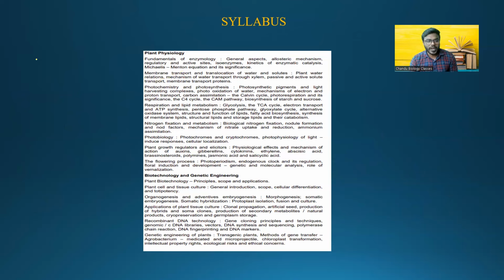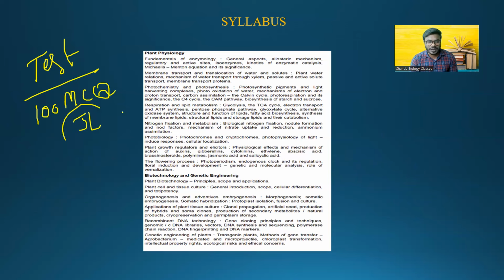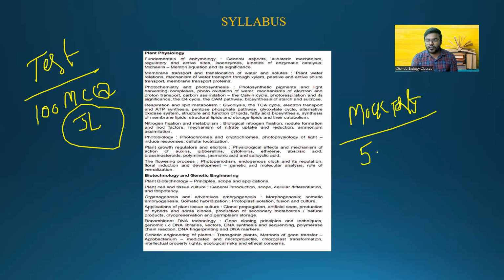And listen, when it comes to the test, the moment a chapter is over, you will be having 100 MCQs from every chapter, exactly with respect to your JL pattern question paper. Once the entire syllabus is over, you will be having a total of 5 to 7 mock tests, exactly the pattern of the JL. So this is the schedule that I want you to follow.